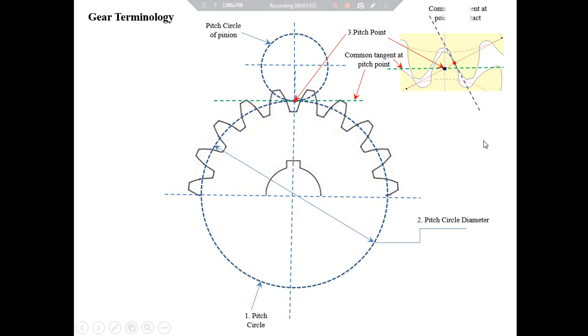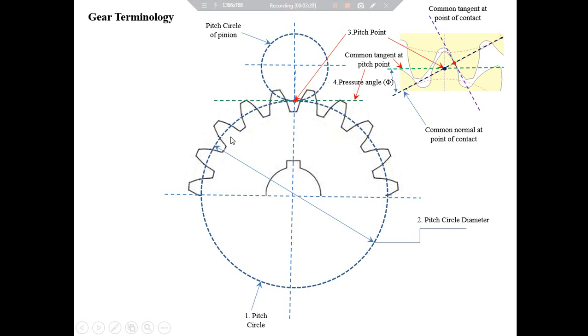To this common tangent, a perpendicular will be drawn and it is called the common normal at the point of contact. Now, the angle between the common tangent to the pitch circles at the pitch point and the common normal to the gear teeth at the point of contact is called the pressure angle. It is denoted by phi and its value is 20 degrees or 14.5 degrees most of the time. Let's move to the next definition.